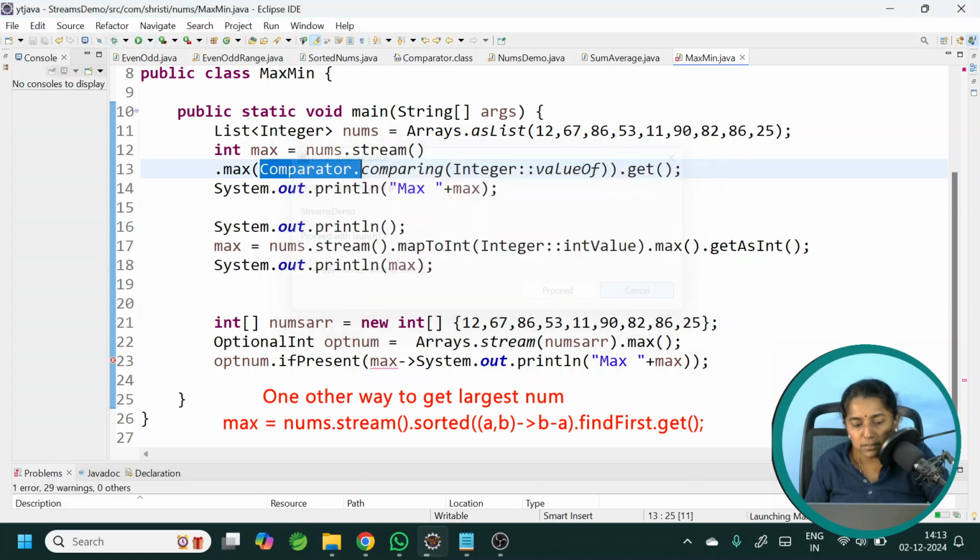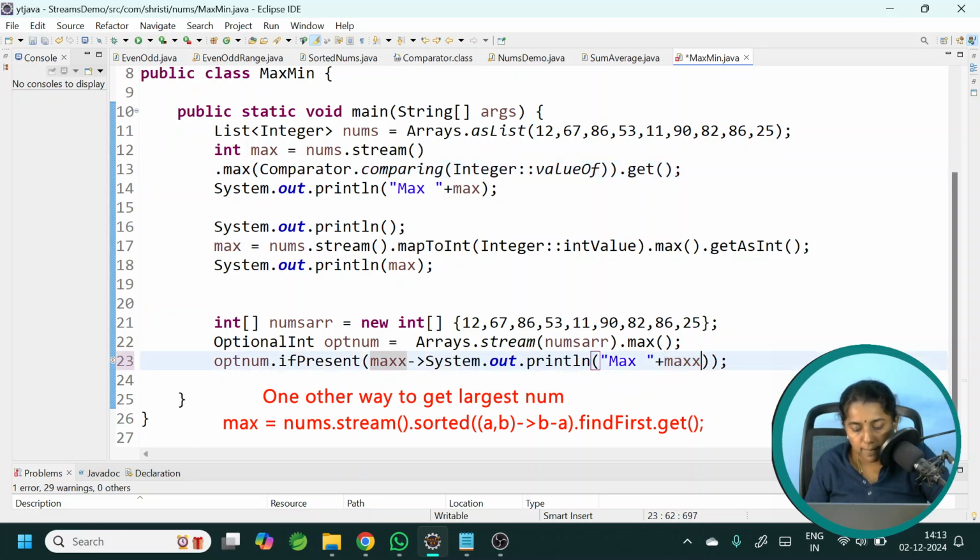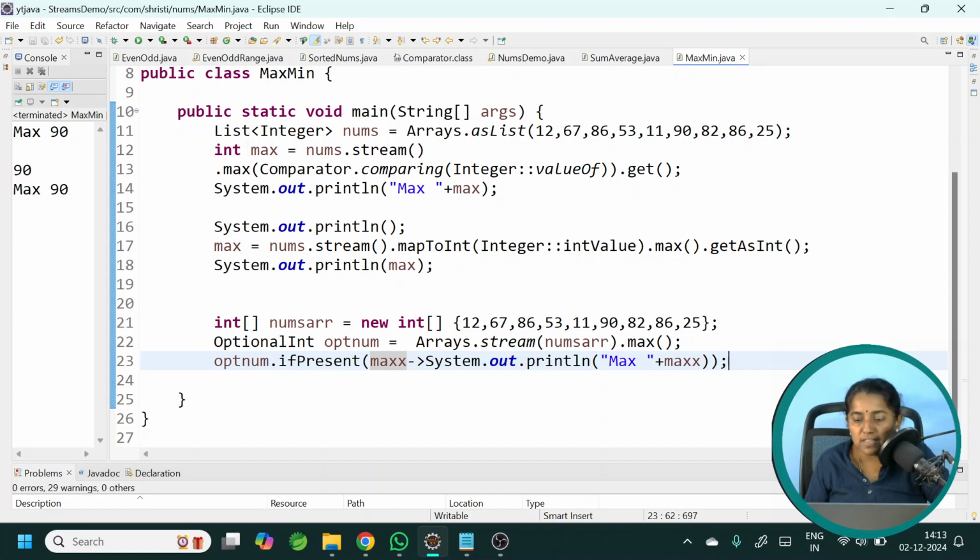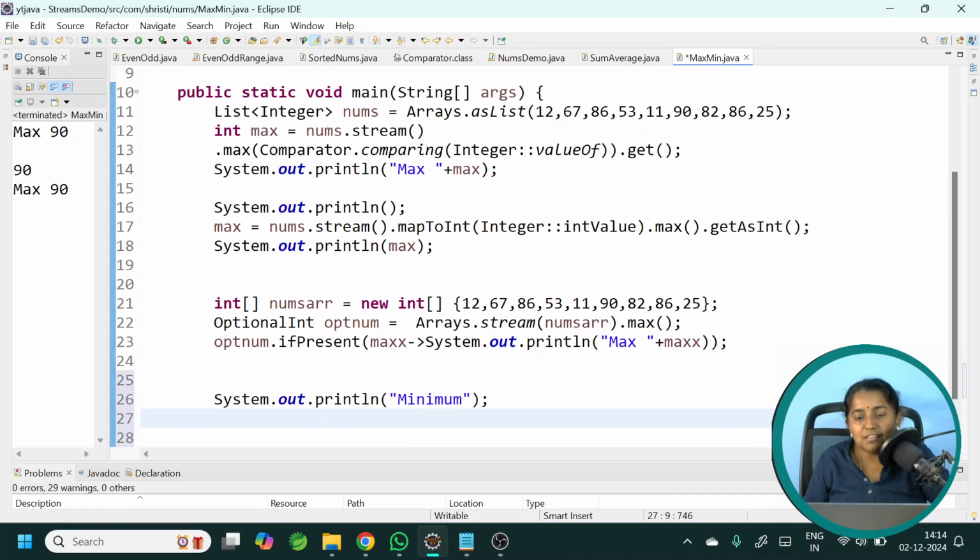It's giving me an error, because I am using the same variable again. Let me add one more x. You got the output. So the same way we will try for minimum, or smallest number. Technically this is the largest number and the smallest number. I have given it as max and min number based on the method name.